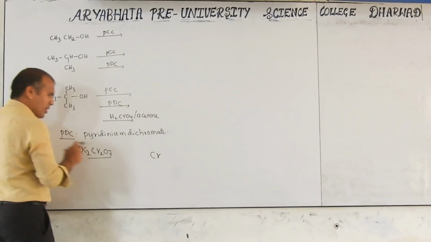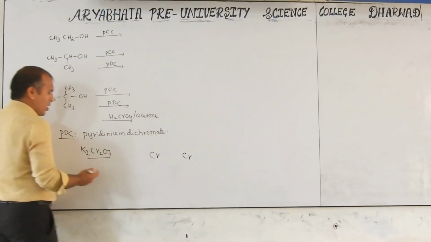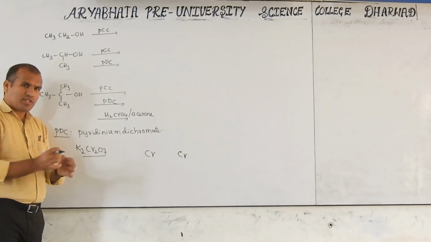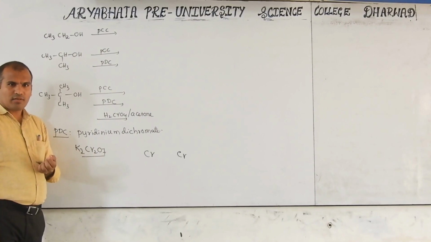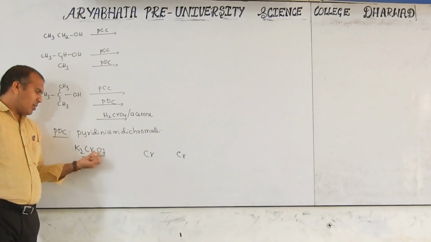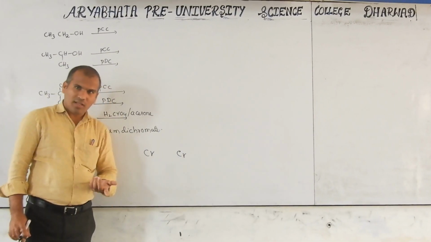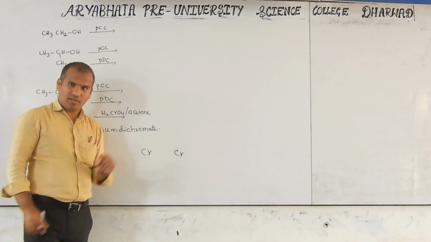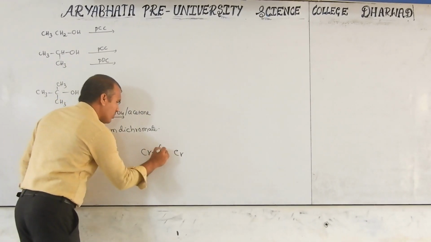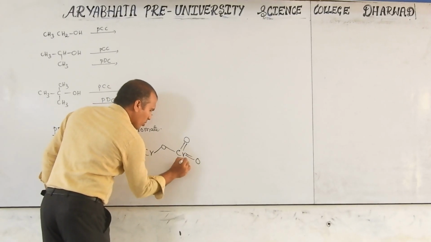Cr. How many Cr are there? Two chromium. Now oxygen is equally distributed, which is possible only when the number is even. Here 7 is there. Here 4 and here 3, equal? No. Then how to distribute? Here 3, here 3, and the middle 1. Then the middle is 1. Double bond O, double bond O.